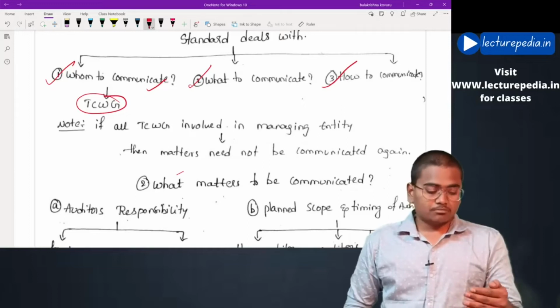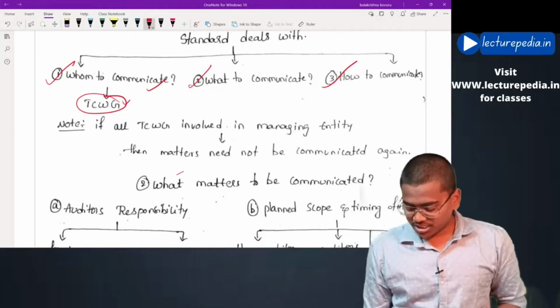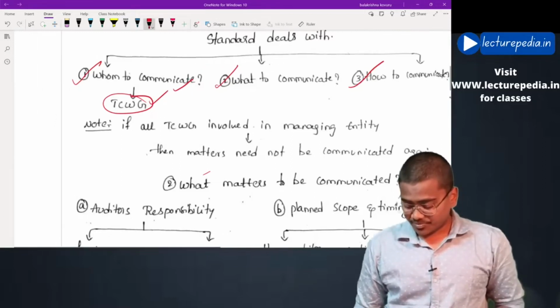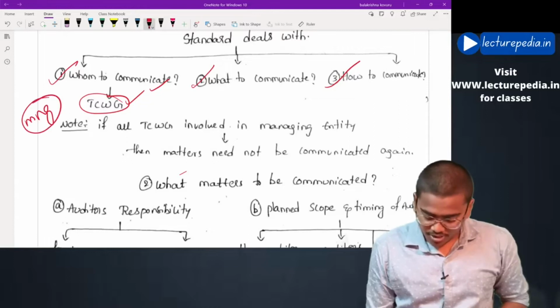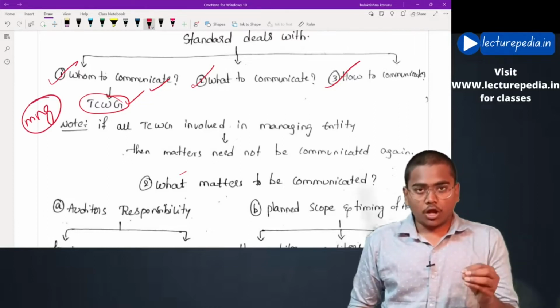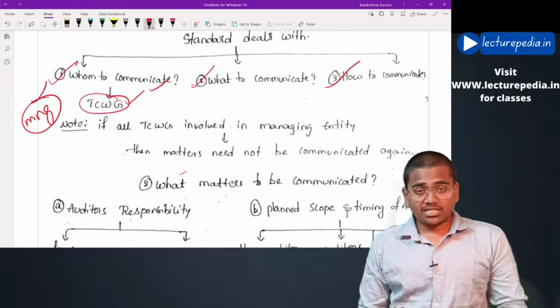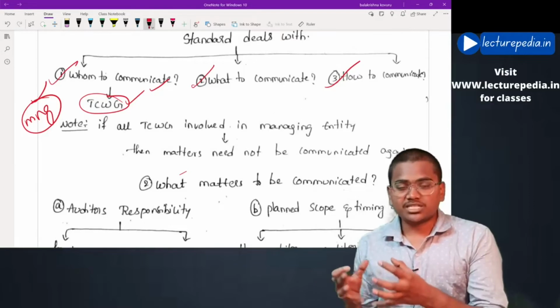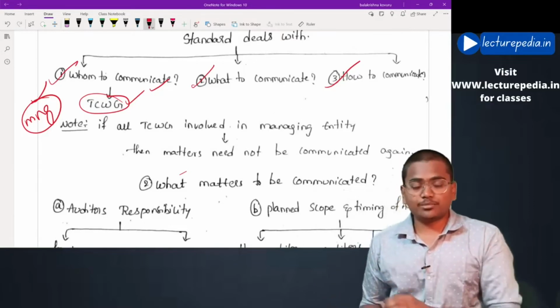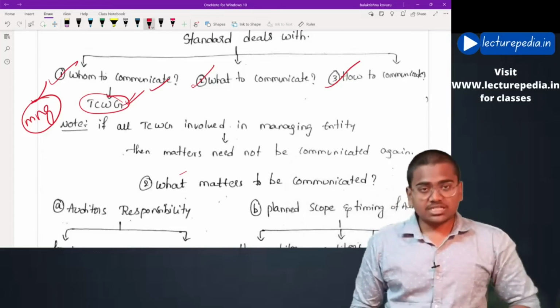The standard mandates communication to those charged with governance, and communication to management will however be made by the auditor. The auditor will communicate all the matters to management. Apart from that, there are certain matters mandated by SA 260 which have to be communicated to those charged with governance.